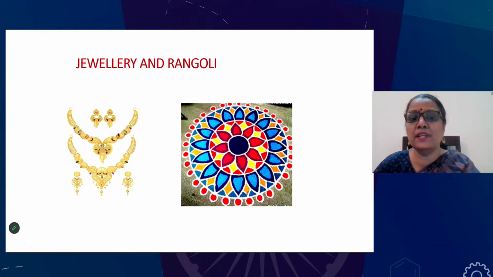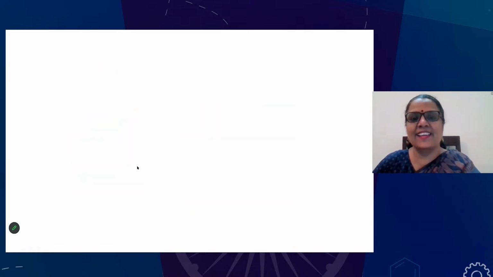Jewelry, see the beauty of symmetry in jewelry. If it is symmetrical, it looks so fascinating to see. See the rangoli here. We are unknowingly using symmetry in our day-to-day life. Isn't it amazing, children? Yes.